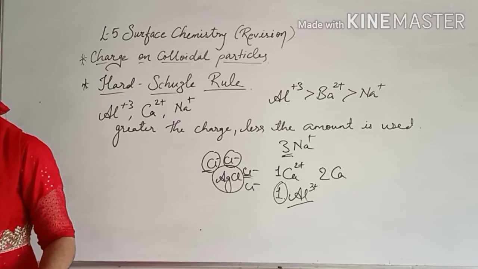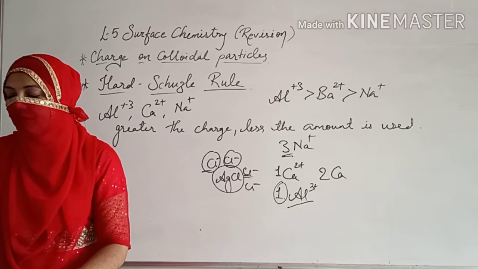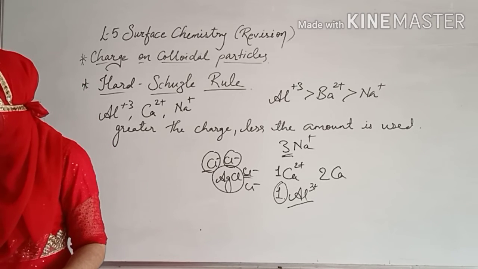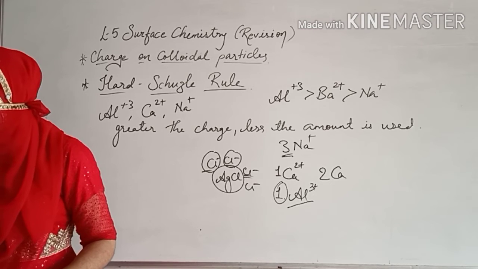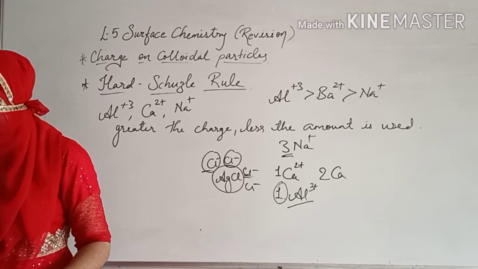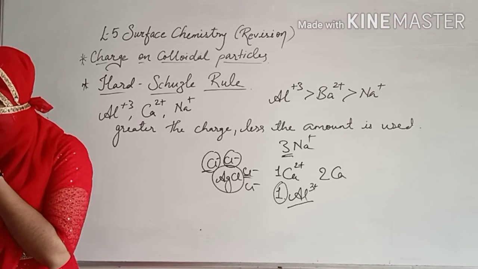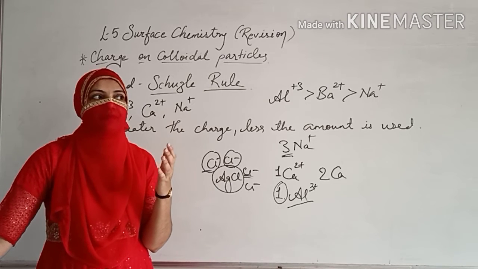Coagulation value of an electrolyte. This is the next topic, dear student. Coagulation value of an electrolyte: the minimum concentration of the electrolyte in millimoles per liter required to cause precipitation of the sol in 2 hours. So this is not of much use to you, I could say that.